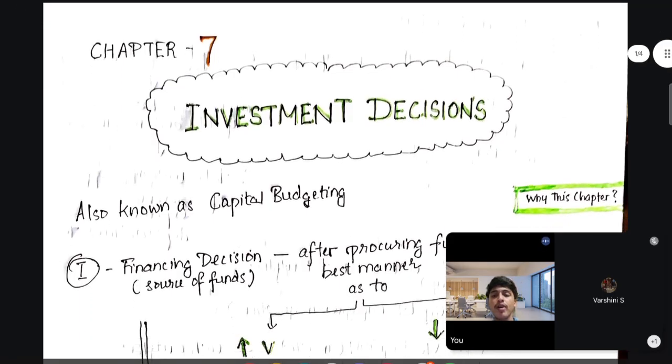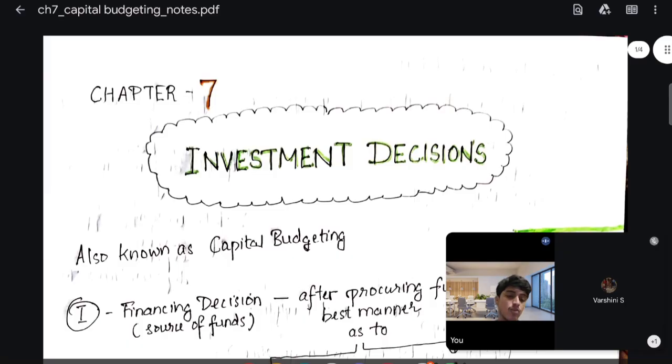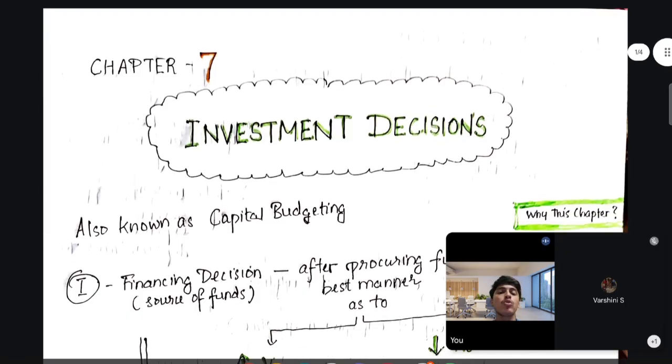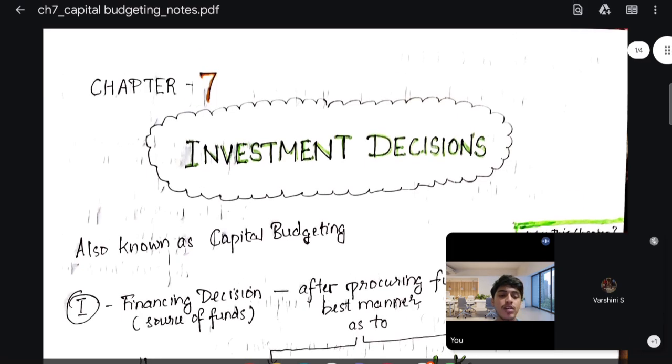For those students, we have prepared the notes. As I said, I would be providing handwritten notes. I have provided the notes in the WhatsApp group of our academy. So those students who have joined the session can open the WhatsApp group and open the PDF notes that I have shared in the group.